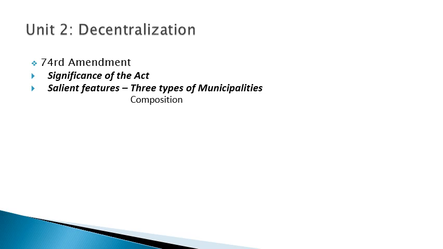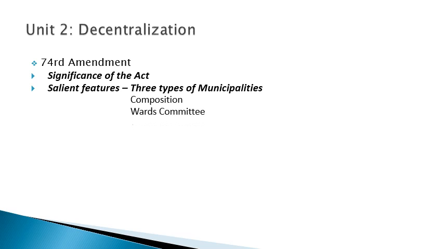The first one is persons having special knowledge or experience in municipal administration, without the right to vote in the meetings of municipalities. After that, the members of Lok Sabha and the state legislative assembly representing constituencies comprising wholly or partly the municipal area. After that, the members of Rajya Sabha and the state legislative council registered as electors within the municipal area, and the chairpersons of committees other than the wards committee. This is the composition.